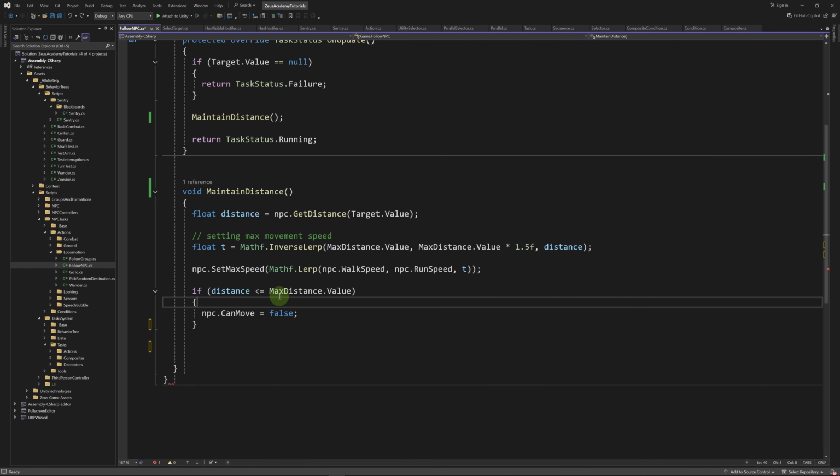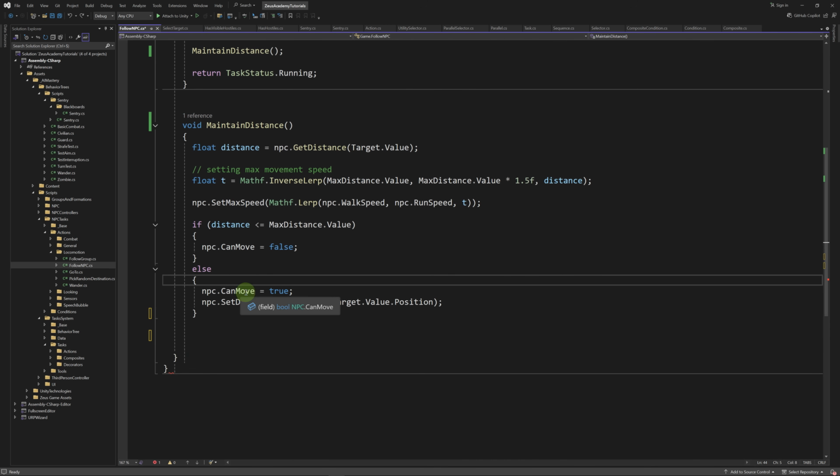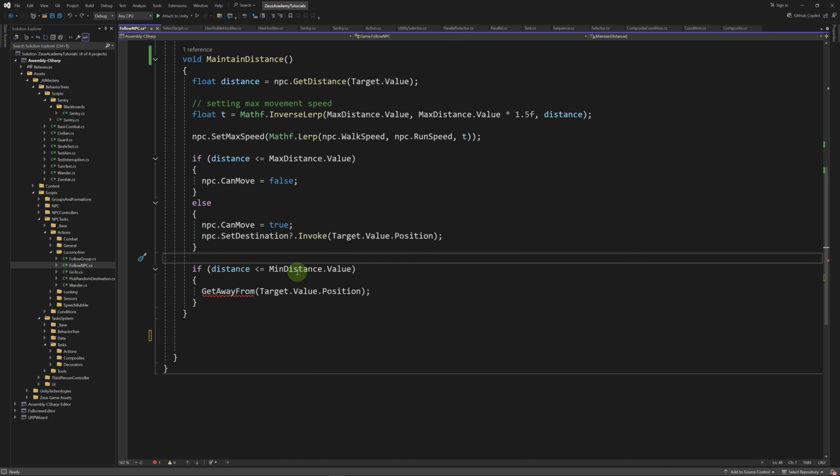If distance is lower than max distance value, we're going to set NPC can move to false. Otherwise, we'll set NPC can move to true, and we'll set the destination to target.value.position. And if distance is lower than mean distance.value, we're going to call a getaway from method with the target's position as parameter.